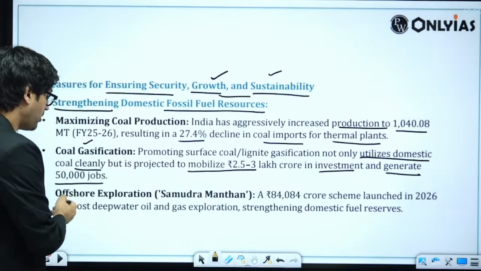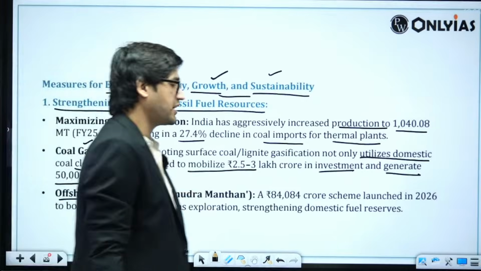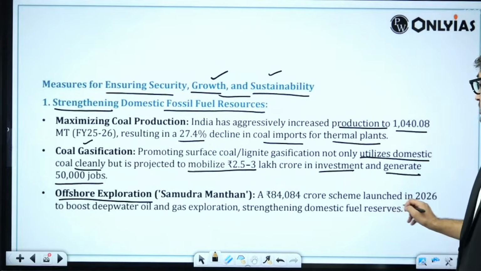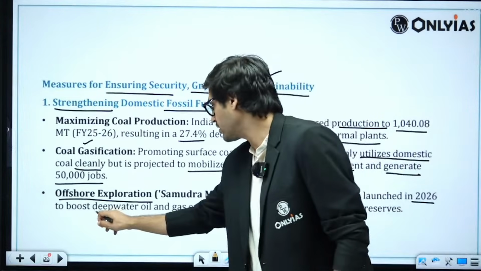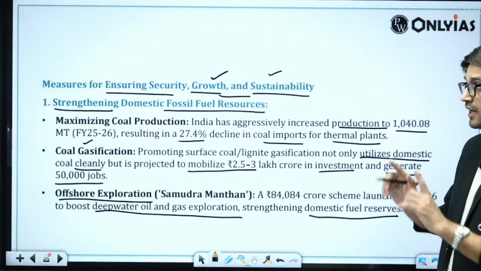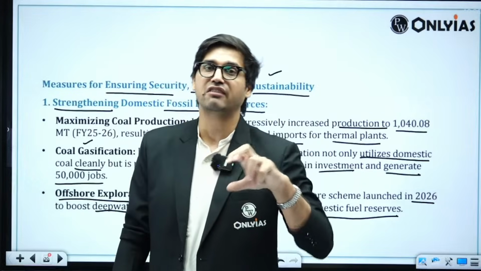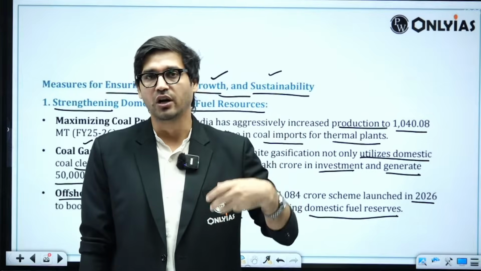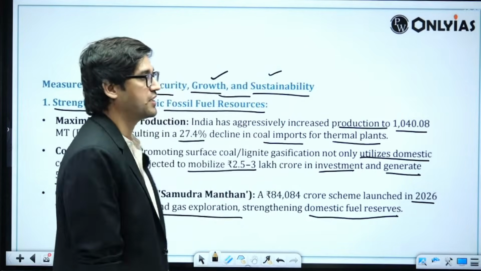Then we can talk about offshore exploration. There is a project, the Samudra Manthan project, an 84,000 crore rupees project launched in 2026. Why? To boost deep water oil and gas exploration, strengthening domestic fuel reserves. So my first prong of this strategy is that our conventional sources of energy have to be enhanced, purely because India is going to have a rising demand of energy in the future.